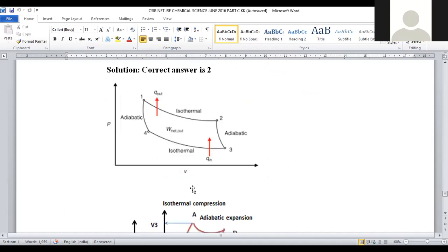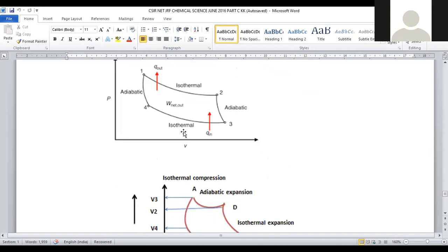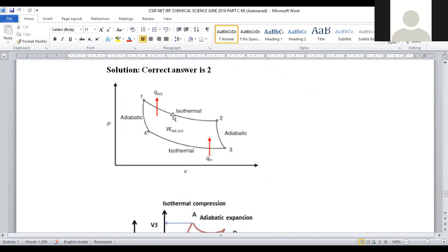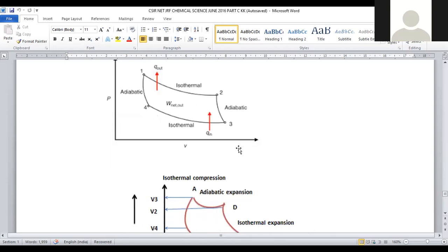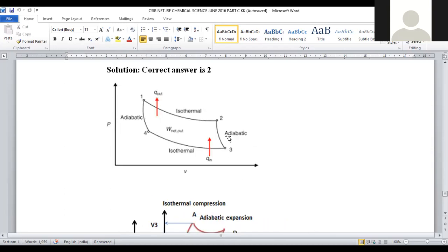In general, we can represent it like this: pressure on the y-axis, volume on the x-axis. So 1 to 2, it is known as isothermal expansion. This 1 to 2 region, otherwise we can say A to B region, is said to be isothermal expansion. Then B to C or 2 to 3, it is denoted as adiabatic expansion again.